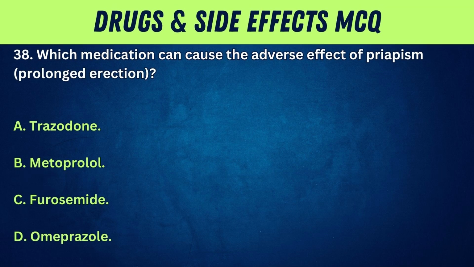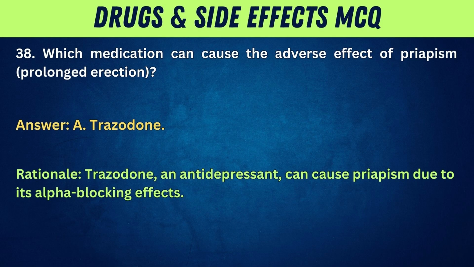38. Which medication can cause the adverse effect of priapism, prolonged erection? A. Trazodone. B. Metoprolol. C. Furosemide. D. Omeprazole. Answer: A. Trazodone. Rationale: Trazodone, an antidepressant, can cause priapism due to its alpha-blocking effects.